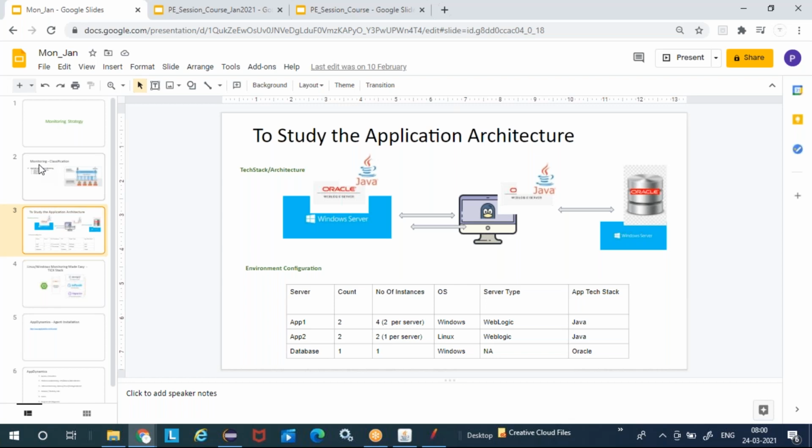There are a couple of things we need to understand before we decide. It could be Kafka, it could be anything else. We want to understand the general concepts of what we are going to monitor. One is always your server specific metrics, then heap specific metrics, and then what that component is doing. Is it processing messages, executing something, doing batch processing? And for that, what kind of metrics are we going to look into: number of records processed, number of files processed, number of messages ingested, number of messages in the queue.